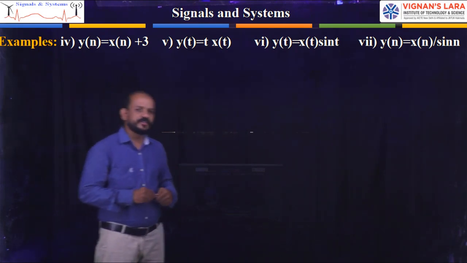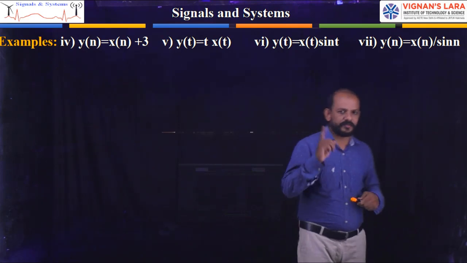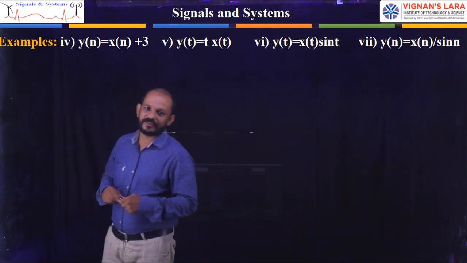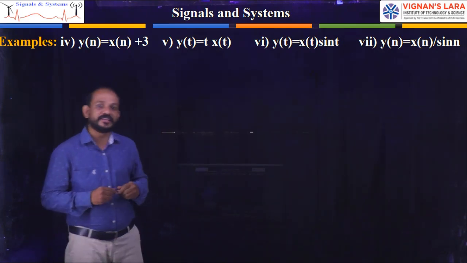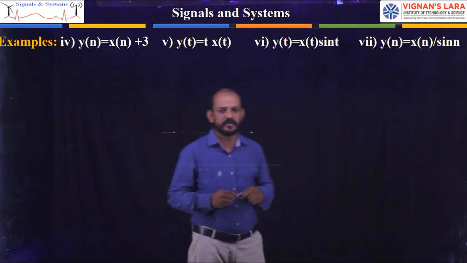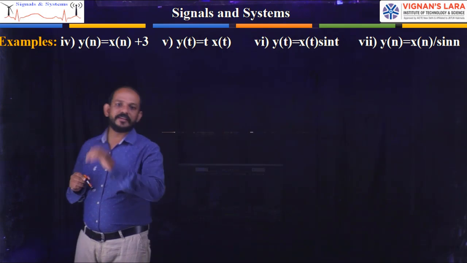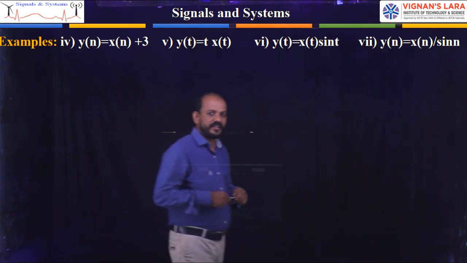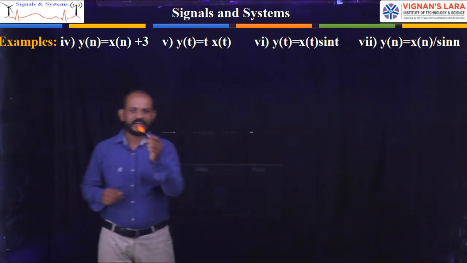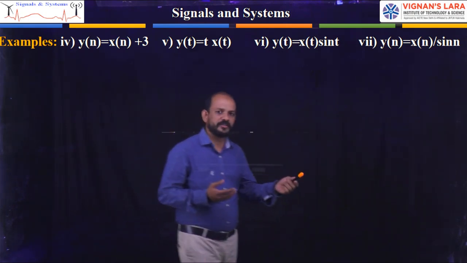So the equations, everything are the same. Only for continuous and discrete there is one change: in continuous we get integration, whereas in discrete we get summation. This is the only difference. Whenever we get integration in continuous, for discrete we will get summation, because integration is nothing but addition, and summation is also nothing but addition.